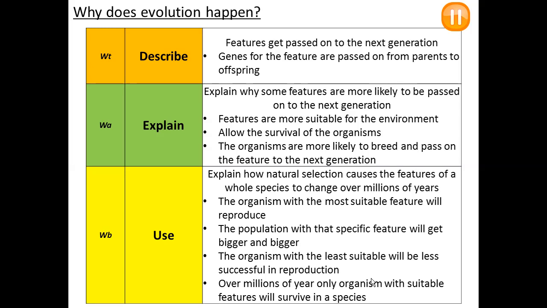Explain how natural selection causes the features of a whole species to change over millions of years. The organisms with the most suitable features will reproduce. The population with that specific feature will get bigger and bigger. The organisms with the least suitable features will be less successful in reproduction. Over millions of years, of course, you will have fewer of that population. Over millions of years, only organisms with suitable features will survive in a species.